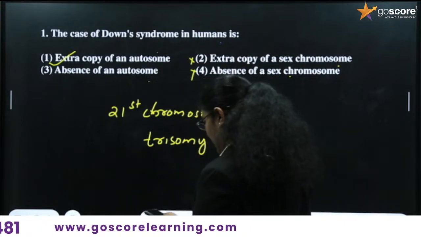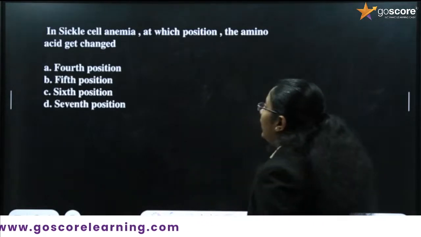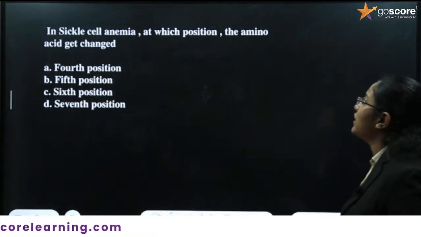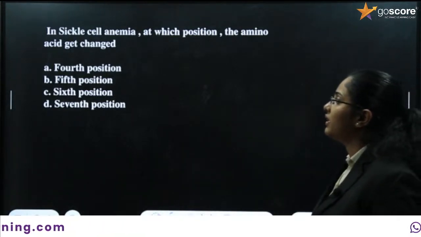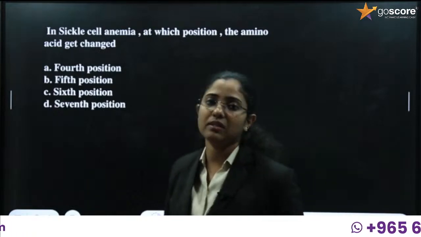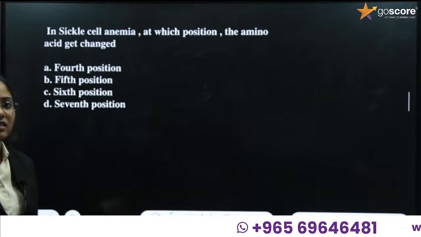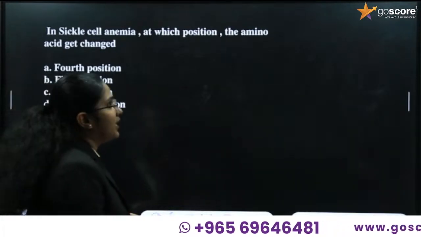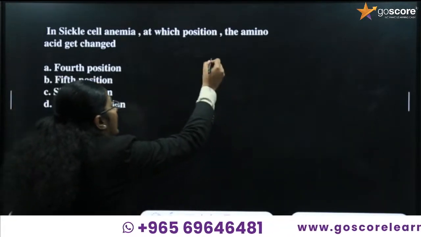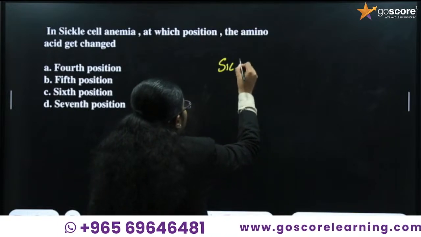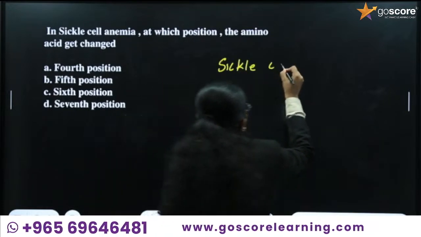What is the second question? In sickle cell anemia, at which position does the amino acid get changed? You have to study different Mendelian disorders. What are they?